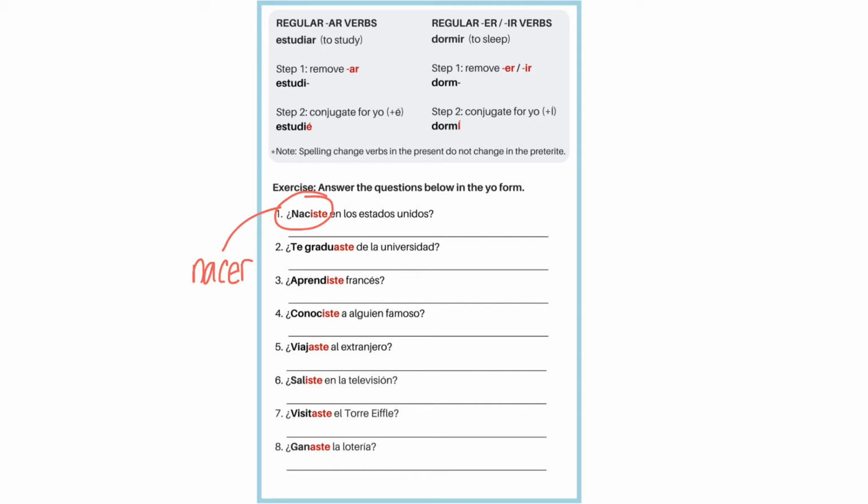So I would answer: Sí, nací, making sure I conjugate this, en Philadelphia. So I'm not just saying sí nací, I'm giving a little bit of detail.